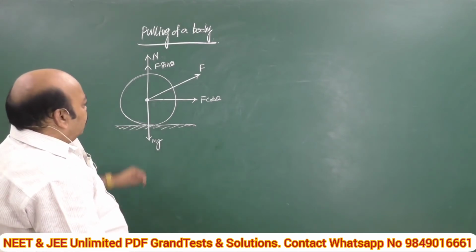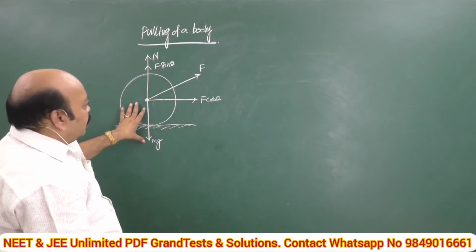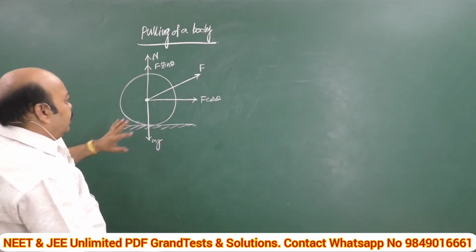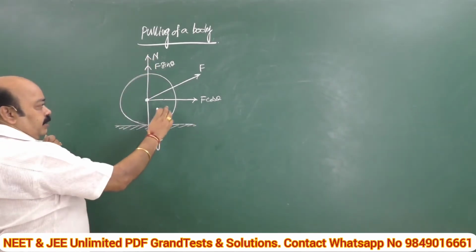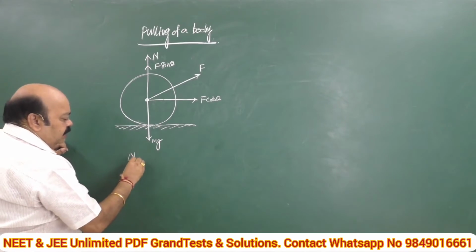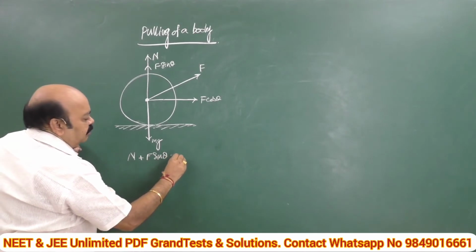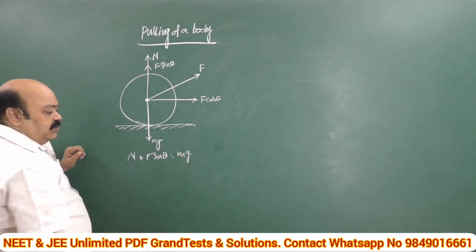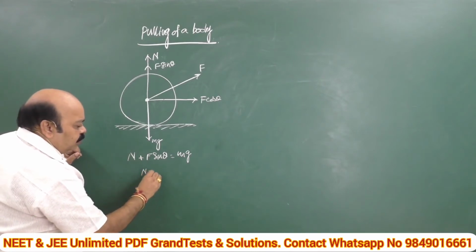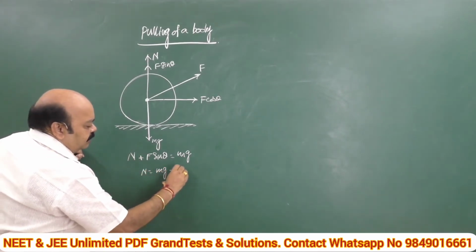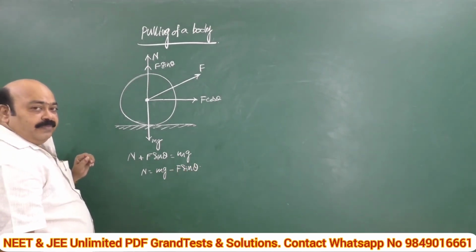In this case, N and F sin theta are the upward components, and mg is the downward force. So upward and downward forces balance: N plus F sin theta is equal to mg. From this, N is equal to mg minus F sin theta.